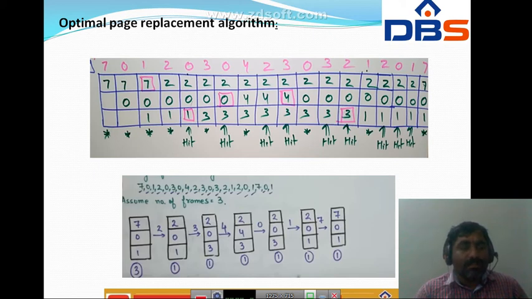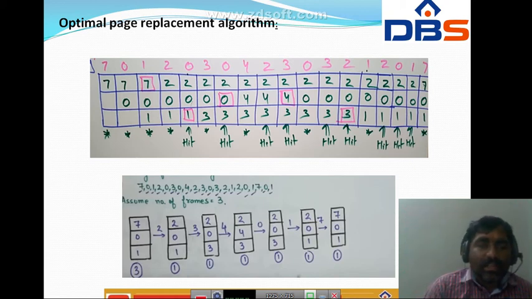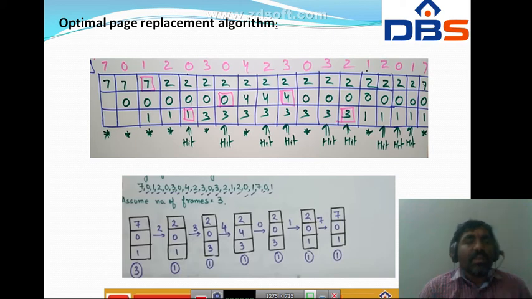In the example below also, the CPU is demanding the following pages, but the frame size is 3 frames. Same example, 17, finally 1701. In the previous example 17, here we have extra 01. Here we are going to calculate the number of page faults and page hits. In the first example the page faults are 1, 2, 3, all star marks are page faults. Here hits are already mentioned.